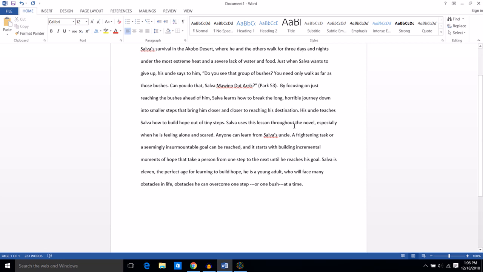Salva uses this lesson throughout the novel, especially when he's feeling alone and scared. So who uses this lesson? Salva. That's my subject. Salva does what? He uses this lesson throughout the novel. So uses is my verb. And when I read it out loud, Salva uses this lesson throughout the novel, especially when he's feeling alone and scared. Yep, and I'm ending with a period. So now I know I have a sentence. I have a subject, Salva, and a verb, uses. When I read it out loud, it's a complete thought, and I'm ending it with a period. So now I know I have a complete sentence in that one too.